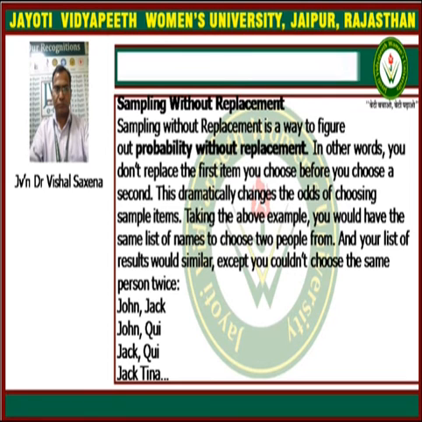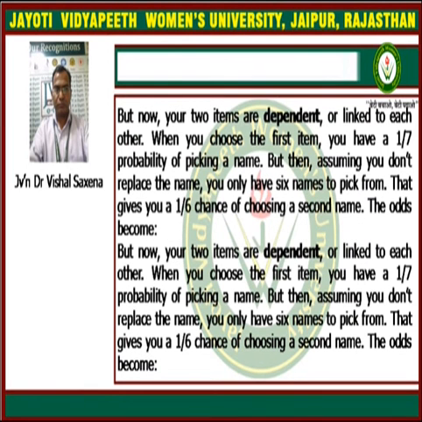So the first member can be selected from the 7 members, and the second from the 6 remaining members, because replacement is not done. Now your 2 items are definitely dependent.